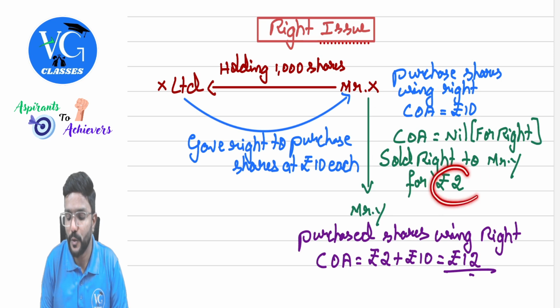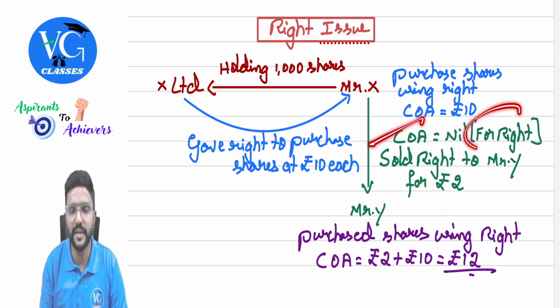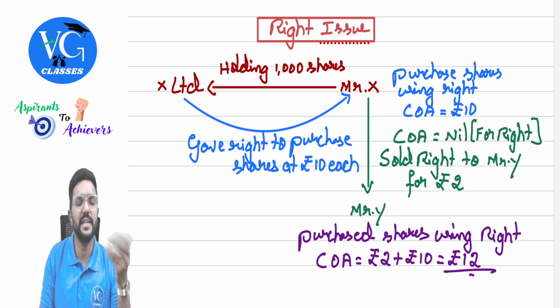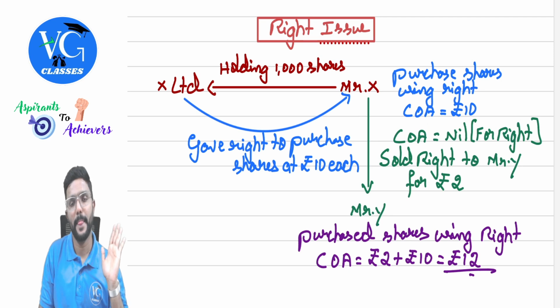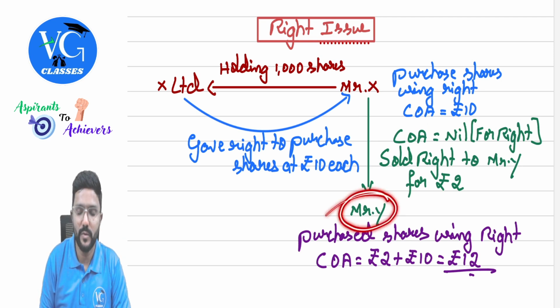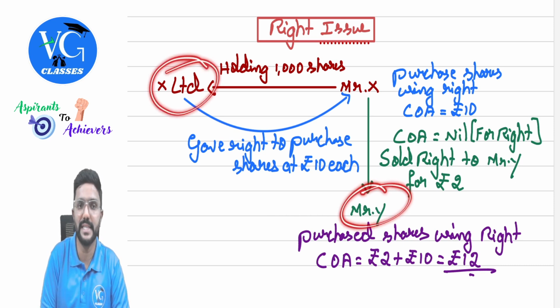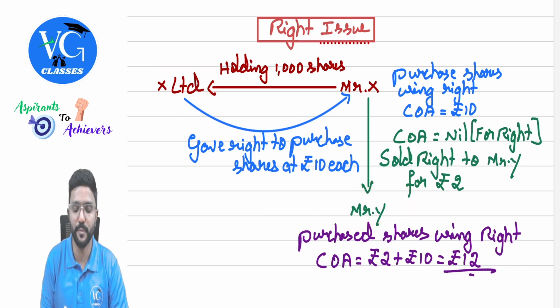So what is the sale value? 2 rupees. Assume 2 rupees per share. And what is the cost of acquisition for the right? Nil. Because he didn't pay anything to purchase the right. Okay? Yes. Next, coming to Mr. Y, who purchased the right from Mr. X. Assuming using that right, Mr. Y purchased the shares from X Limited by paying how much? 10 rupees. He needs to pay 10 rupees to the company.